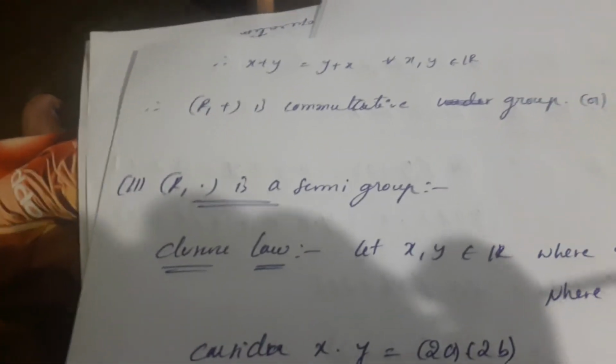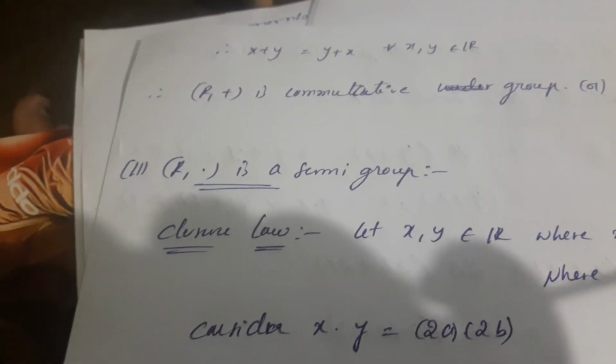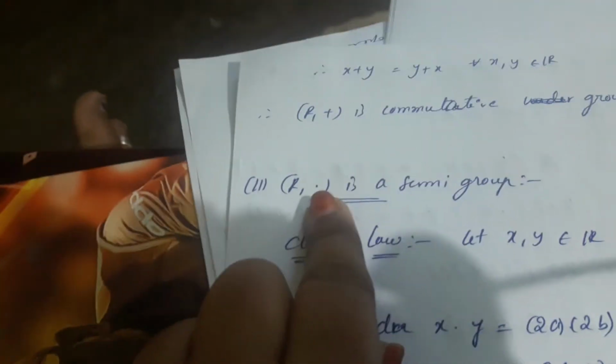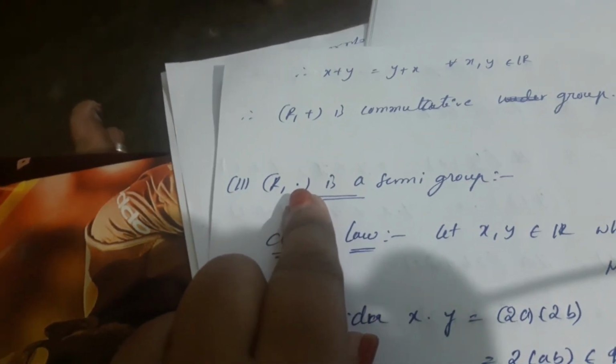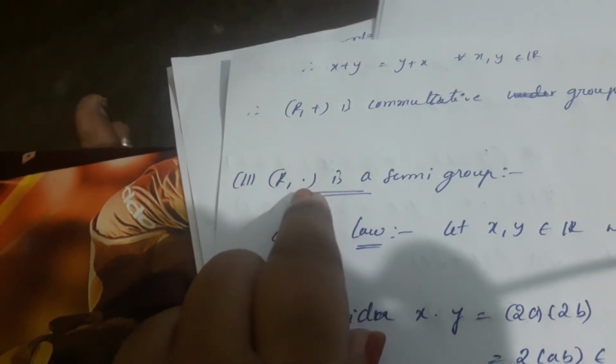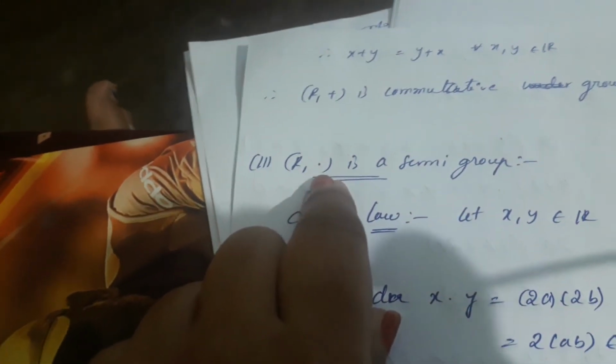Second condition in this ring is R, dot is a semigroup. What is the meaning of semigroup? We have to prove the closure law and associative law under multiplication. What is the binary operation here? Dot is a binary operation. We have to prove the closure law and associative property under multiplication. Dot is multiplication here.